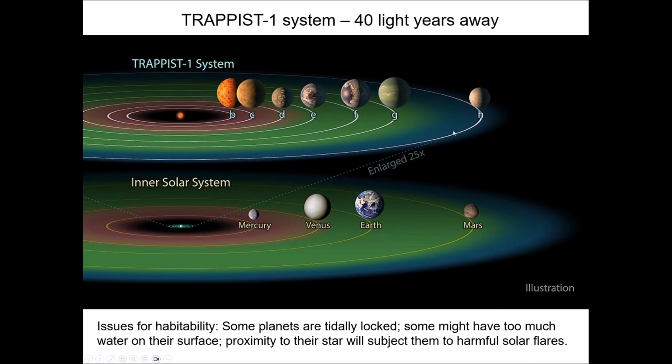And there's a big problem with being this close to the star. Now, this may be the Goldilocks zone. This may be the region where liquid water would exist, but if you're this close to the star, you are going to be more subject to flares and harmful radiation that comes from the star. So that's going to be really challenging for life to develop on these things because you just constantly have the solar radiation hitting your atmosphere or your surface, and it's going to make life very difficult to develop.